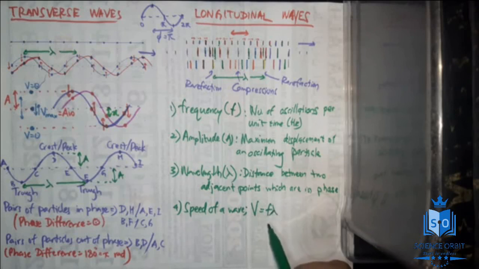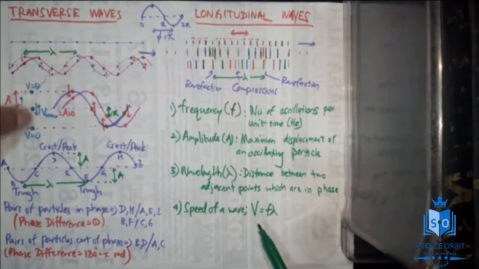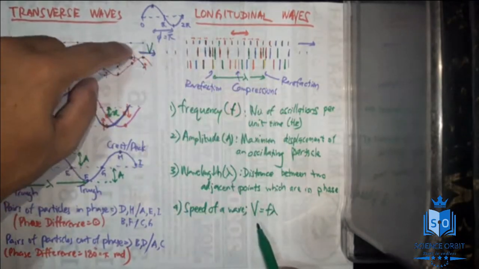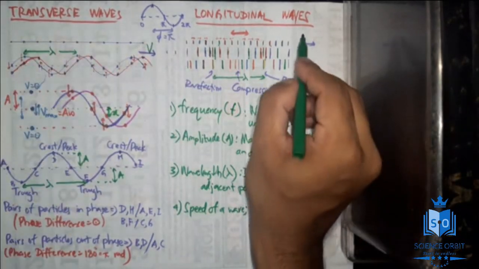You might have learned this in O level also. Frequency multiplied by wavelength will give you the speed of the wave. Now you have to be very careful. This speed and this speed are not the same. This is this speed. Here speed will be the speed of the particle of the medium which is undergoing simple harmonic motion. But this is the speed of the wave. We are talking about this v, the green color one. Okay, here also this is the v.